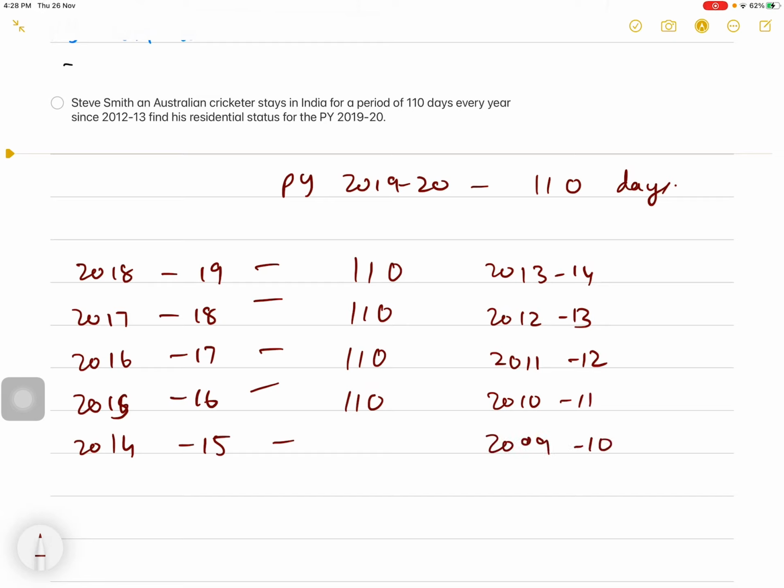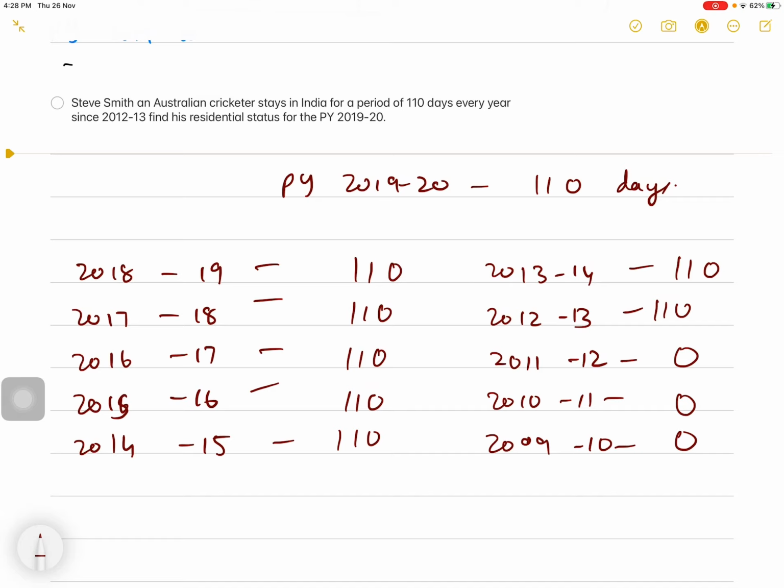These are the years preceding the previous year, and he stayed in India since 2012-13 for 110 days every year. Before that he was there only for 0 days. So these many days during the respective years he was there in India.